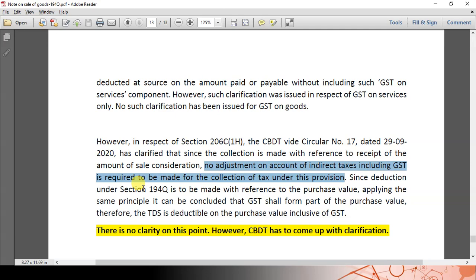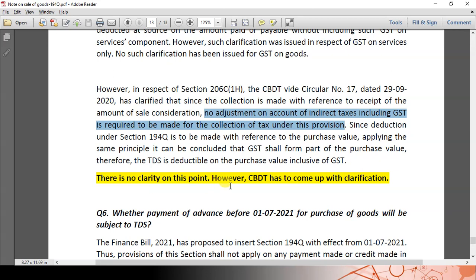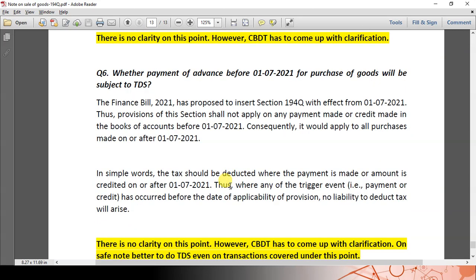The last FAQ: what if the payment or the booking of invoice happened before 1st of July 2021? What does the section say? The triggering point is payment or credit. So if either event, whether you make the payment before 1st of July or the credit to the GL happens before 1st of July, the section is not applicable on that date. So the liability to deduct will not arise.